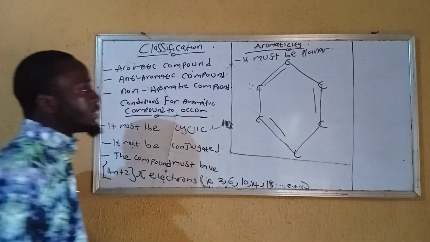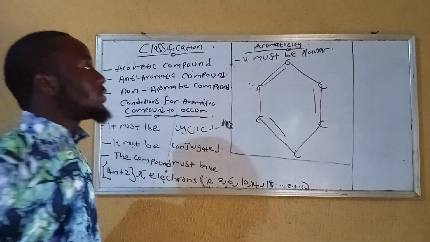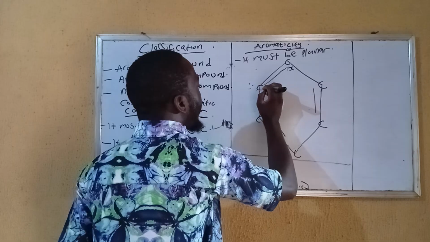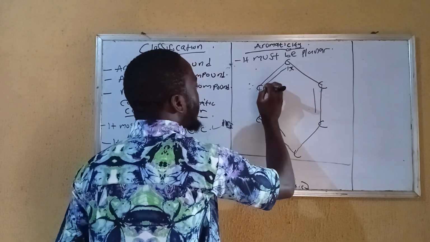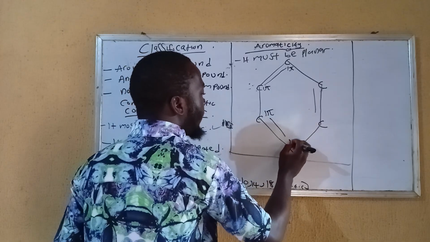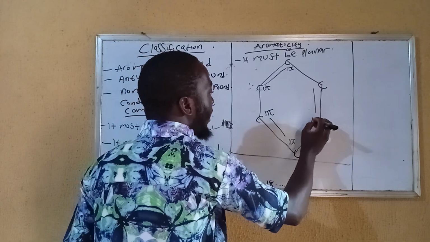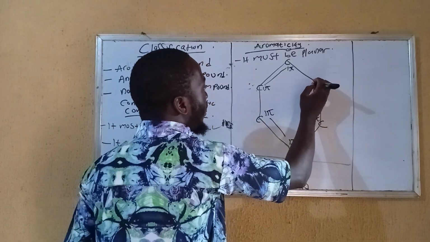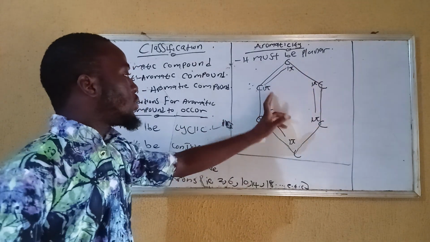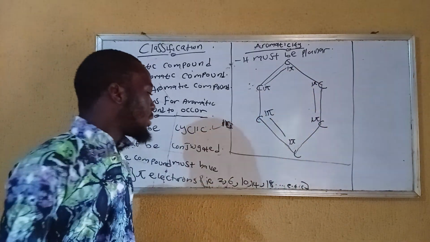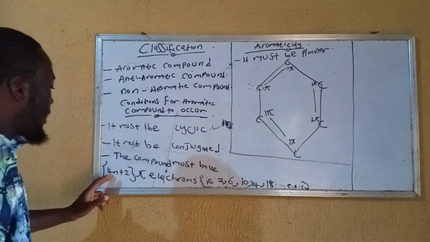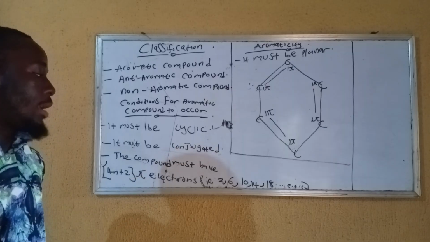Are you getting me? Now let's check this. So I have 1 pi right here, 1 pi right here. This carbon has 1 pi. This carbon has 1 pi. This carbon has 1 pi. This carbon has 1 pi. This one also has 1 pi. This one also has 1 pi. The total pi right here is 1, 2, 3, 4, 5, 6, which is 6 pi. It meets up with the rule that the carbon must have 4n plus 2 pi. Are you getting me?